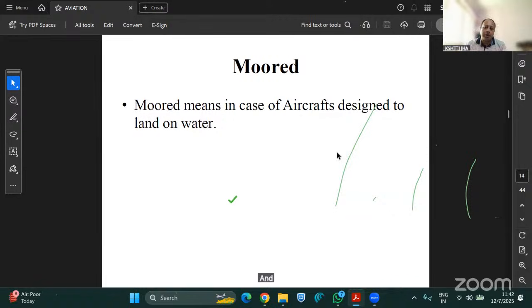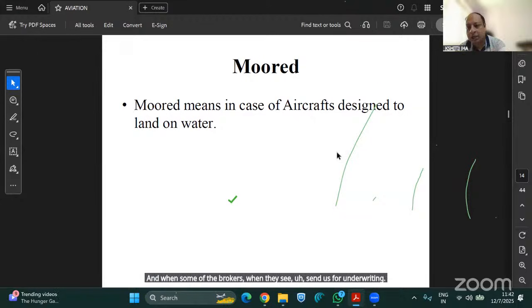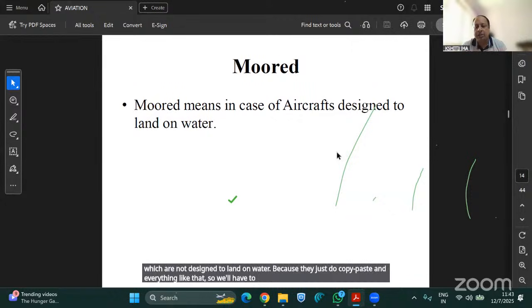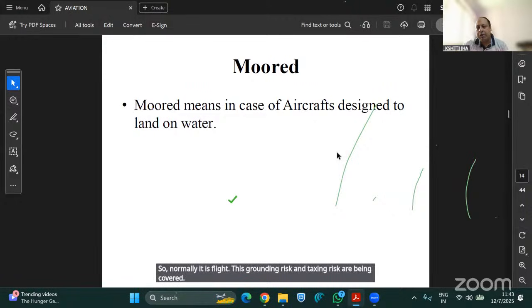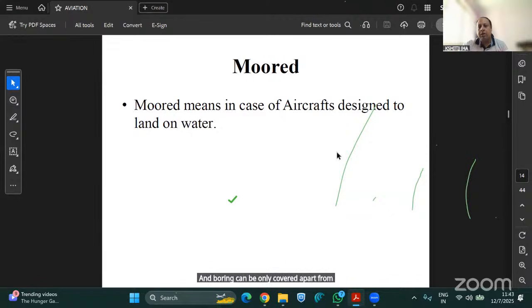When any aviation risk comes to our office for underwriting, some of the brokers insist on mooring coverage even for aircraft which are not designed to land on water, because they just copy and paste. We have to explain, sir, mooring operations are designed for aircraft which can land on water, so it is not applicable here. Normally flight risk, grounding risk, and taxiing risk are covered, and mooring can be covered apart from grounding risk only in seaplanes.